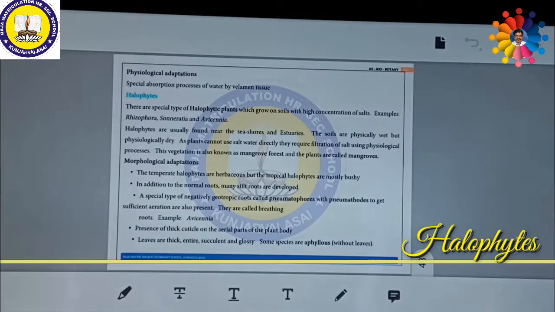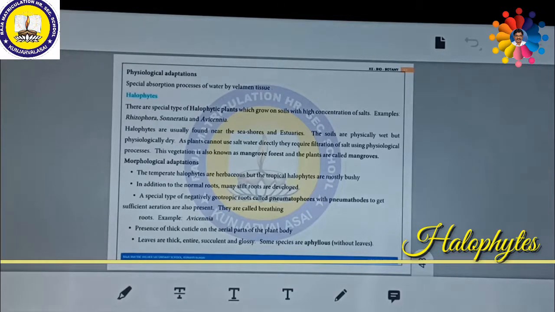What are the morphological adaptations? The temperate halophytes are herbaceous, which means small plants. But the tropical halophytes are mostly bushy. Bushy means shrub. In addition to normal roots, many stilt roots are there. These are also called respiratory roots or pneumatophores.